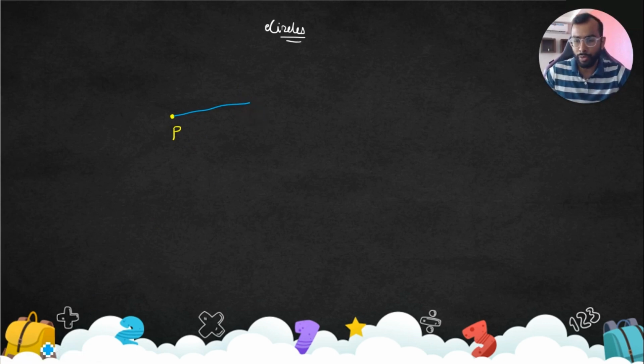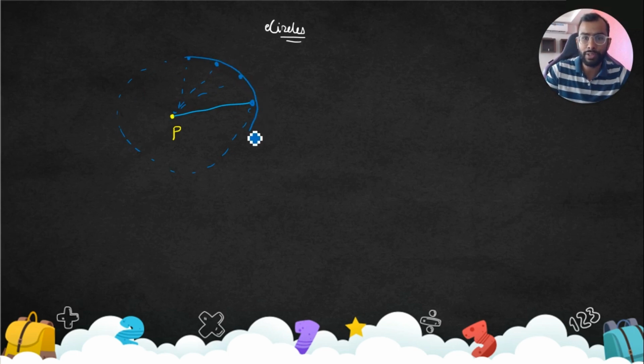So when we talk about the locus, what is actually a locus? There is a fixed point, and at that fixed distance, let's say 2 centimeter, there is one point here. At 2 centimeter, there is another point, another point, so we're going to have a lot of points with us. The collection of all such points, or the locus of all such points which are at a fixed distance from a fixed point, is actually what we call a circle.